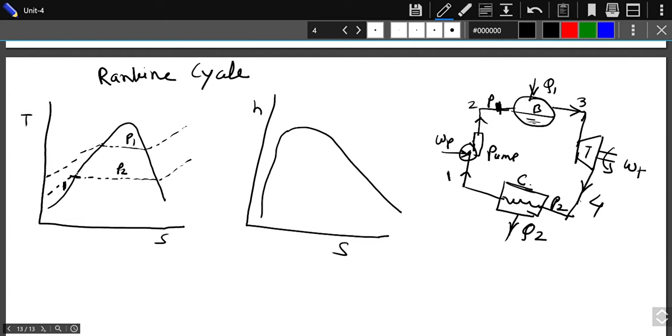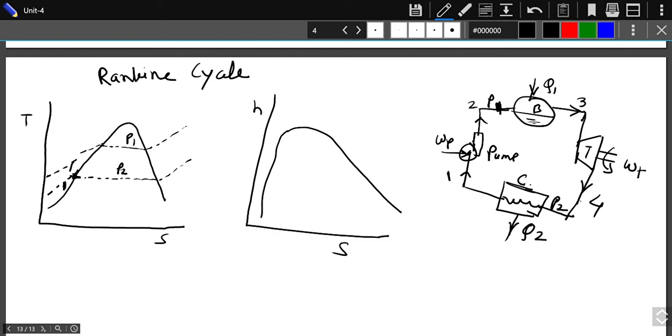So what we are going to do, we have the initial point 1 here, and we will compress the liquid. That's why its pressure is increased. Now how is this pressure increased? It is increased in a reversible adiabatic manner, so it is a vertical line.